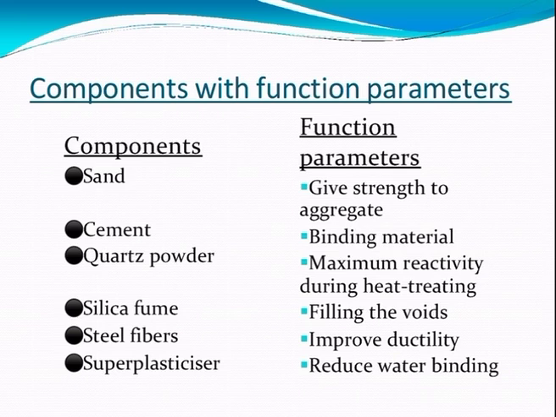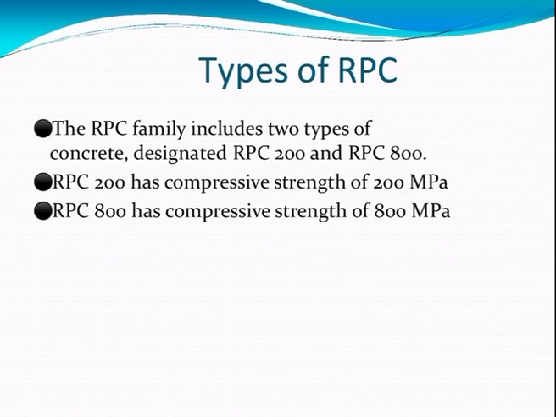The components of reactive powder concrete with function parameters. The first component, sand, mainly gives strength to the aggregates. Cement is used as a binding material. And next one, the quartz powder. Quartz powder mainly maximizes the reactivity during the heat treating procedure. Silica fume fills the voids. Steel fibers are used to improve the ductility. Superplasticizers are used to reduce the water binder ratio.